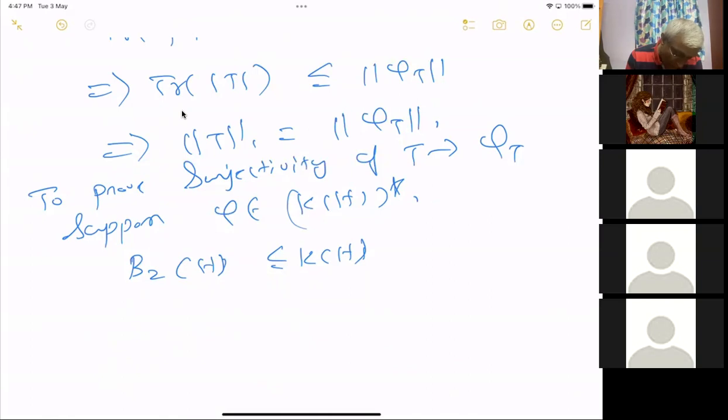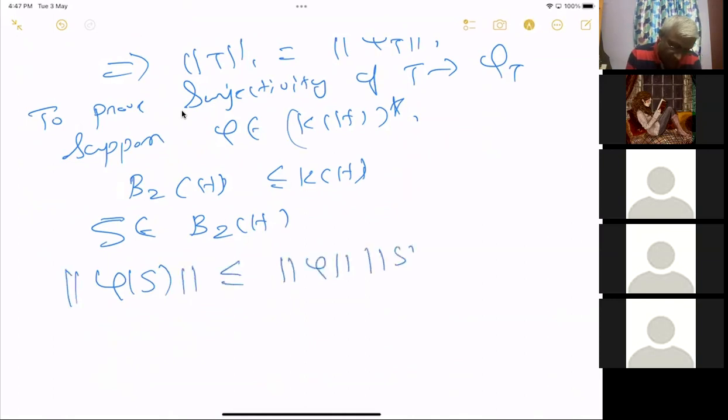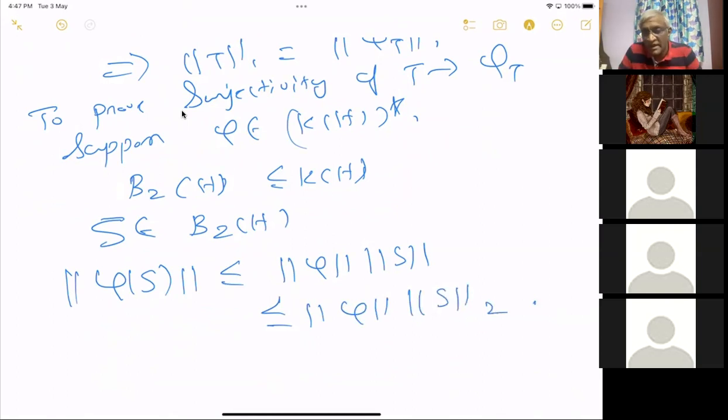Now for S in B2(H), |phi(S)| is less than or equal to norm of phi times norm of S. But we have already proved that the operator norm of S is less than or equal to the Hilbert-Schmidt norm, norm S_2. We have proved that.